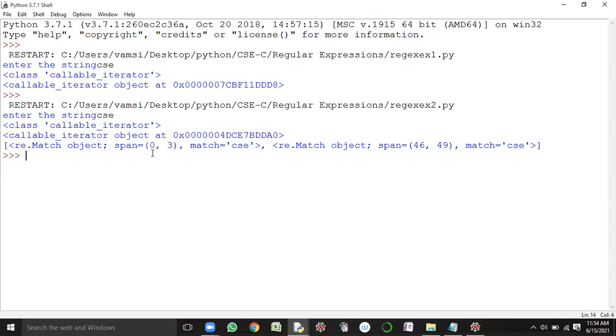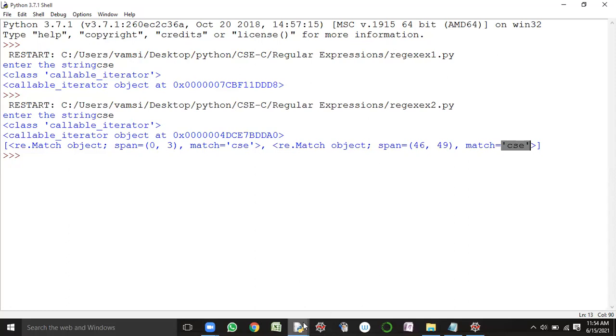Okay, so span equal to within the circular braces, they have mentioned 0,3. So what's the meaning of these values? These 0,3 are representing the indexes. And 46 and 49 are representing what? Indexes. This is the starting index, this is the ending index. So starting index is 0, ending index is 3. It is the range of indexes related to the first occurrence of CSC in the target. And 46 to 49 is the range of indexes related to the second occurrence of CSC in the target string.